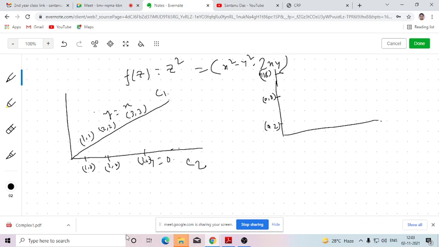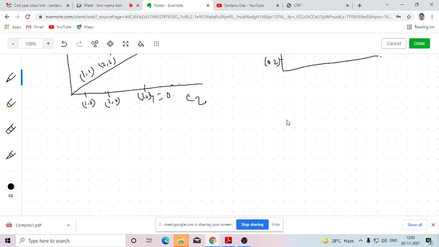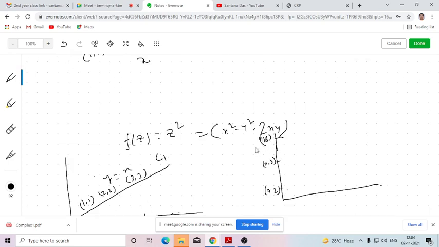So all these points which are over here will be mapped to some points. If I join this, I'll be getting this curve.